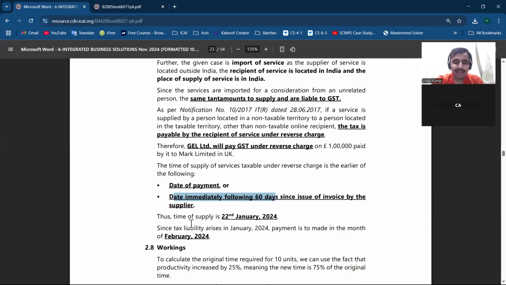And in this line you might miss what the due date will be. If the time of supply is 22nd, the due date of payment will be in the next month, and in 3B you will say that is the due date. So see properly, you might miss this small thing, then you may lose half a mark, just a small thing. You can write this line: what is the due date, if the question is asking. Now moving to next.